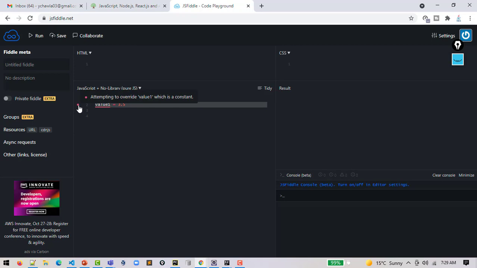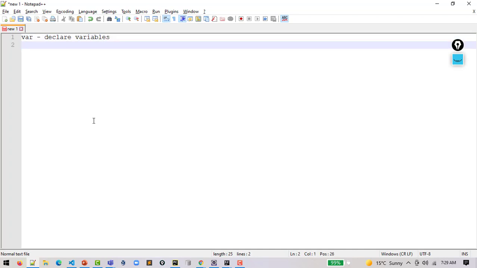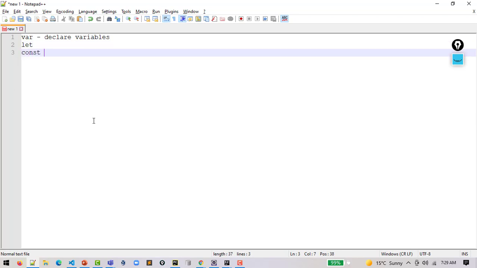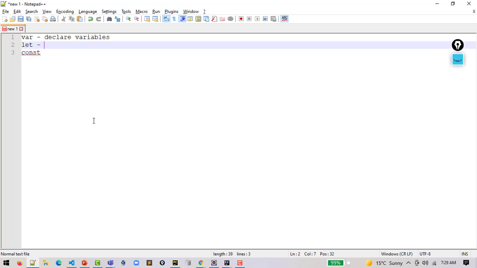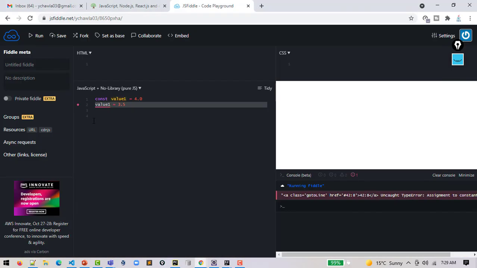So the concept of constant was not there before ES6. Before ES6, there was the old school keyword to declare variables. We will talk about the let keyword also. In total, there are 3 keywords in JavaScript to declare variables. The const keyword has come as part of ES6.